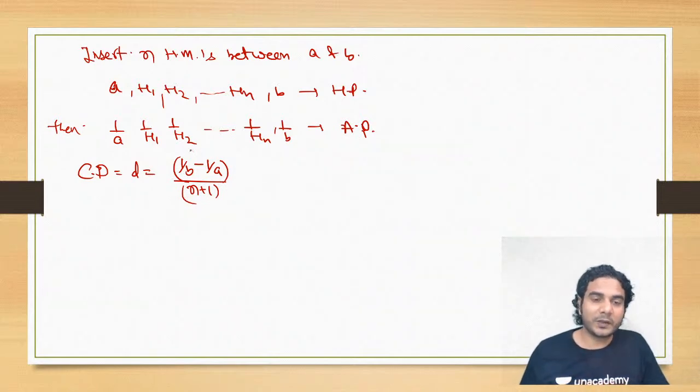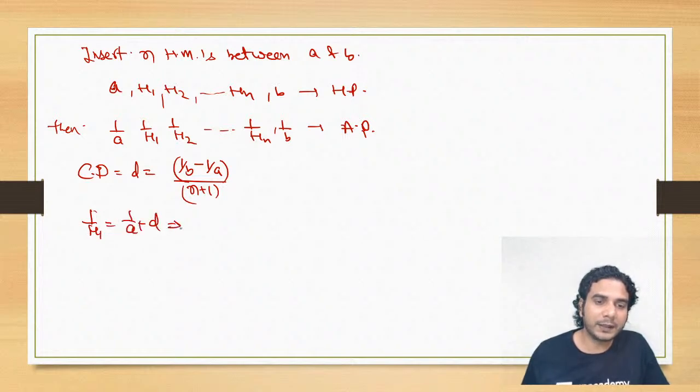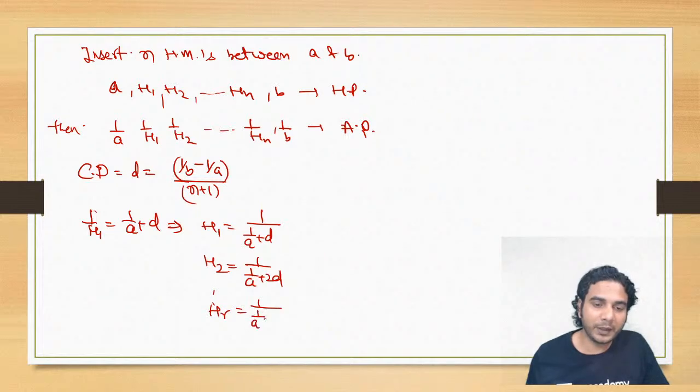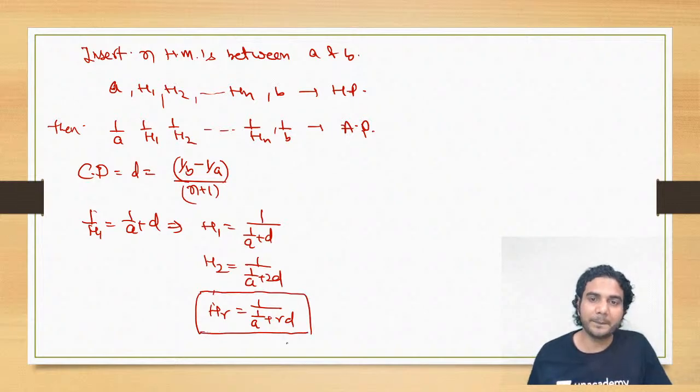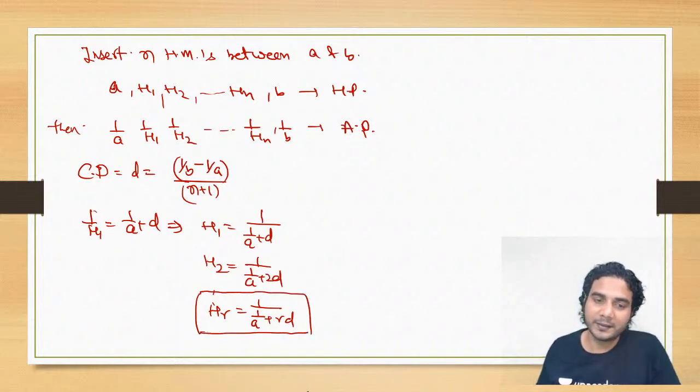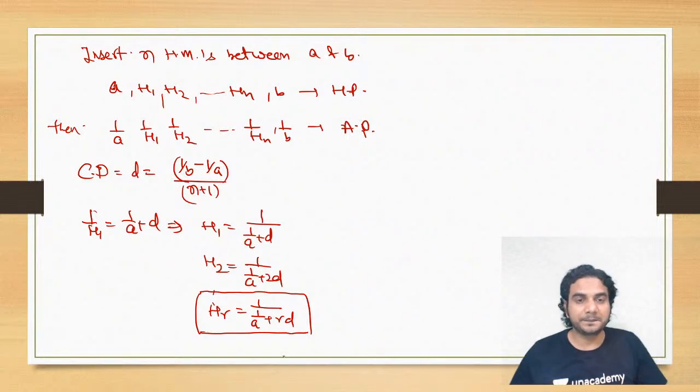Now as we have got the common difference, we can write any term. So what is 1 upon h1? 1 upon h1 is nothing but 1 upon a plus d. That means h1 is 1 upon a plus d. Similarly, h2 is 1 upon a plus 2d and so on. You can write hr, the rth harmonic mean, as 1 upon a plus rd. You know what r is, so keep putting it in. This is the formula for the rth harmonic mean. I hope it is clear.